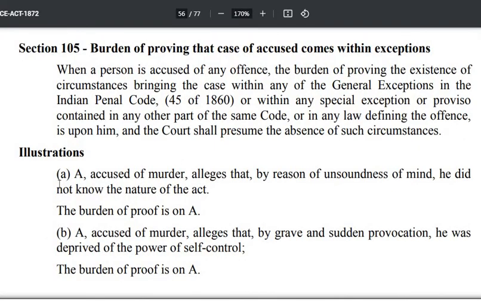See the illustration. A accused of murder alleges that by reason of unsoundness of mind he did not know the nature of the act. So the court will presume that he was not unsound. Court तो यही presume करेगा कि he was not unsound. So the burden of proving he was unsound lies upon A. Then illustration B. A accused of murder alleges that by grave and sudden provocation he was deprived of the power of self-control. This section 300 का exception number 1. So the burden of proof lies upon A.